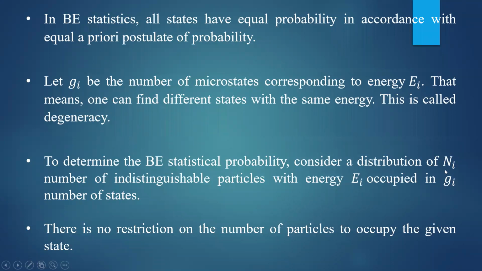Ni is the total number of particles. Energy of the particle is Ei. Each particle has energy Ei. And we know that in BE statistics, there is no restriction on the number of particles to occupy a given state. Any number of particles can be put in the given state.